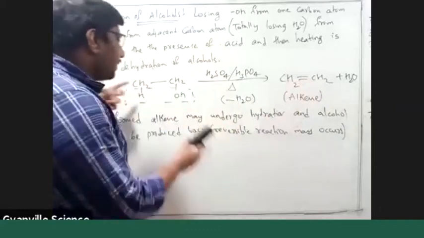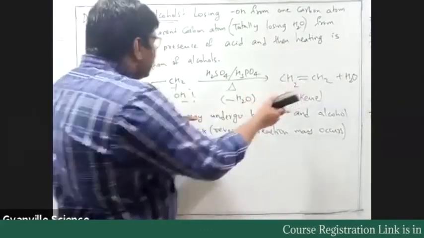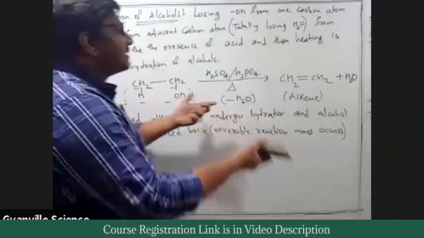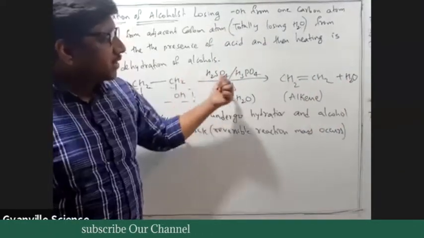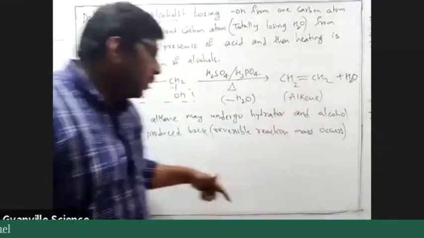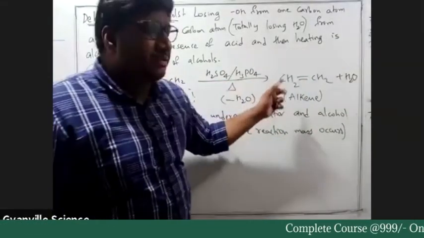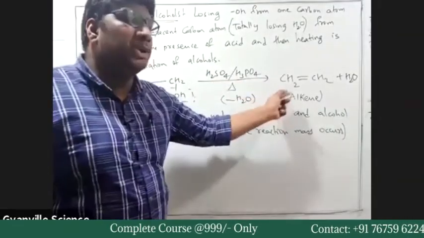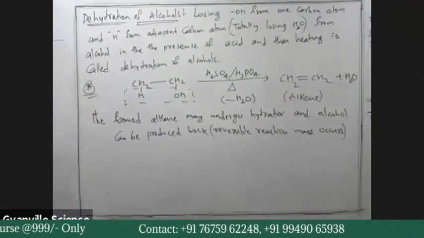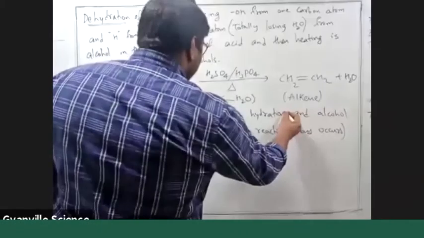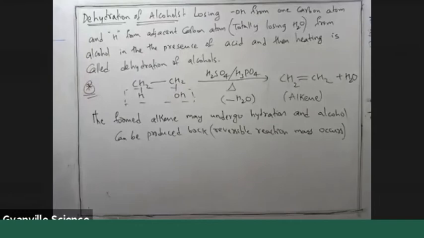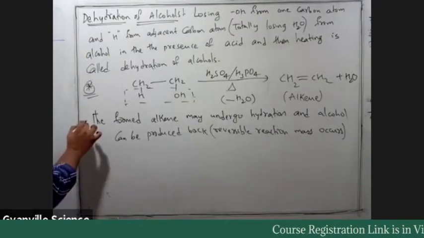In the forward reaction, dehydration occurs and alkene forms, but in the backward reaction the alcohol can be produced again. If you want only one reaction, whatever alkene is formed, you need to remove that immediately. The formed alkene may undergo hydration and the alcohol can be produced back; that is, a reversible reaction may occur.